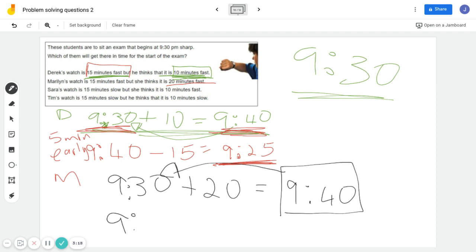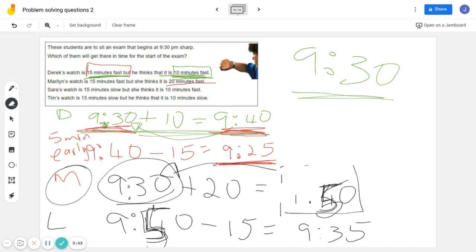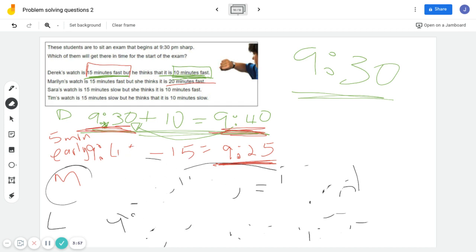But when her watch says 9:50, to work out what the time actually is, we minus 15 from that, which is 9:35. So Marilyn is going to be late. She's going to miss that exam, and hopefully the teacher is generous and lets her in. So we have 5 minutes early for Derek and late for Marilyn.